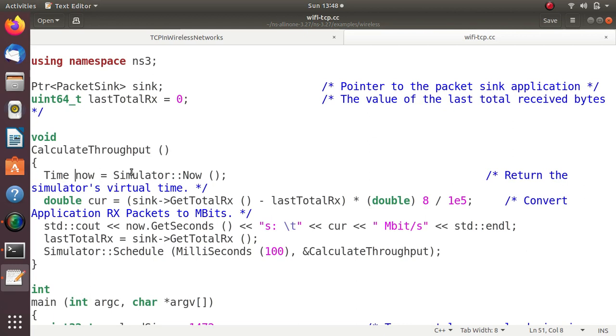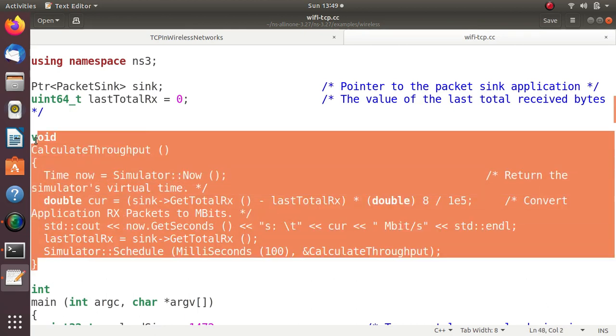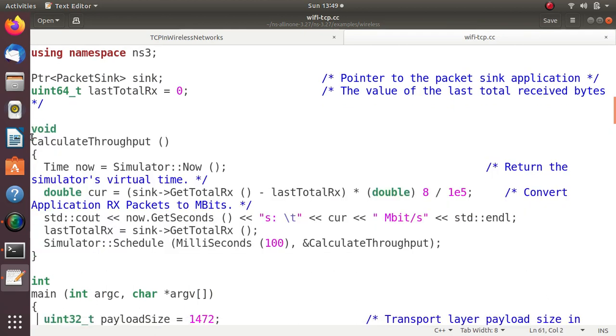Time now is initialized with the Simulator::Now function of NS3. Then a double variable cur is computed as sink's GetTotalRx minus lastTotalRx, multiplied by 8 divided by 10 to the power 5. We are converting into megabits, so that's how this application calculates in megabits per second. Based on this timing, we calculate the throughput using this formula. This entire function does the calculation of the throughput of a particular TCP protocol.